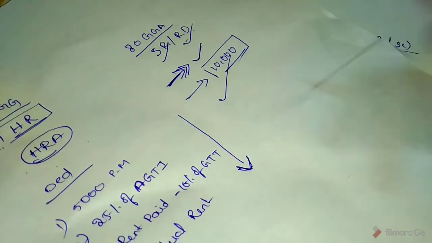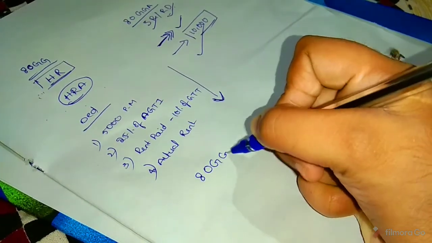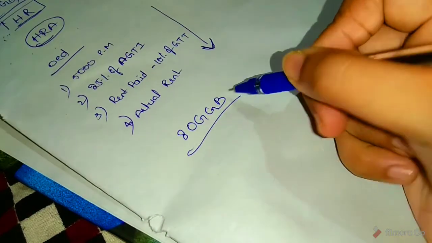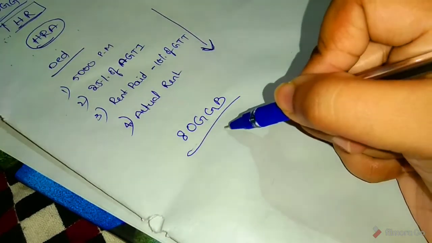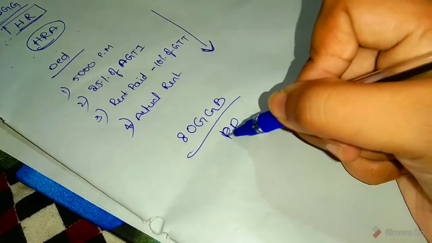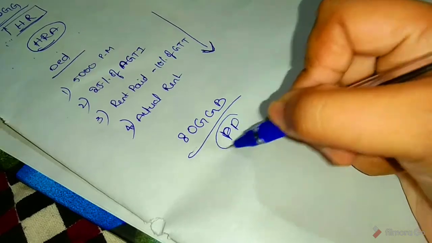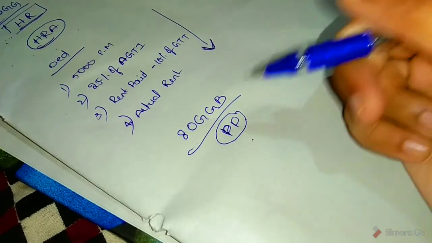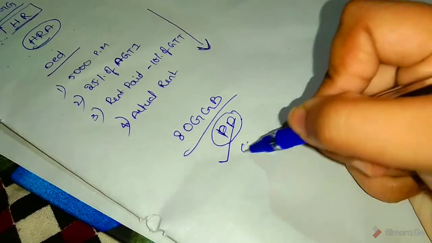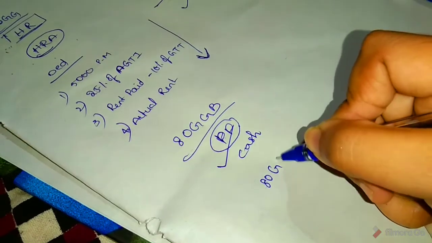And next section 80 GGB. So, donation to political party by company. So, here maximum deduction is the entire amount of contribution to a political party by a company, but not donation made in cash. Okay. Next section 80 GGC.